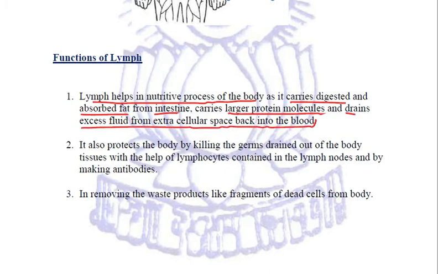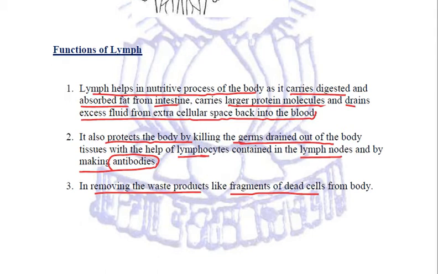The second function of lymph is that just like WBCs, it also helps in the protection of the body by killing the germs drained out of the body tissues with the help of lymphocytes which are there in the lymph nodes, and by making antibodies just like WBCs. Another function of lymph is that it helps in removing waste products like the fragments of dead cells. So these are the functions of lymph in our body.